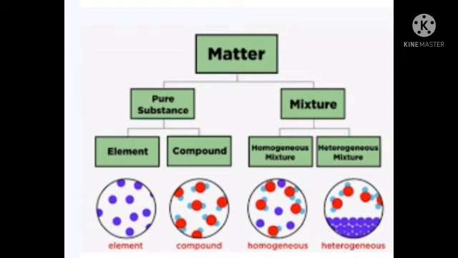A compound is a substance that is formed when two or more elements combine chemically. Then what is mixture? Mixtures consist of two or more substances simply mixed together but not chemically combined.